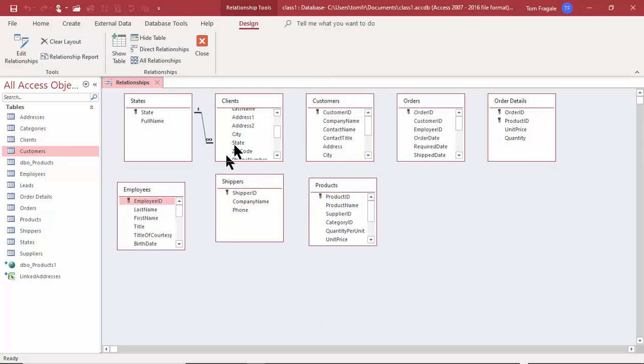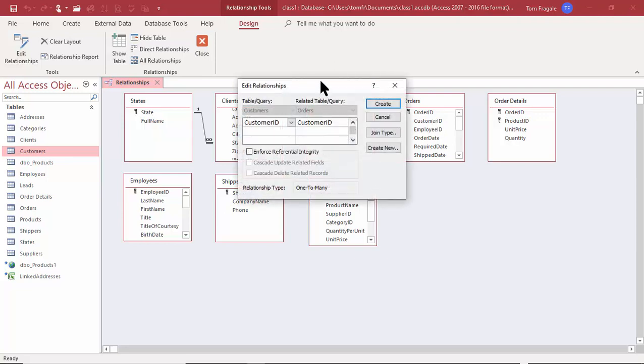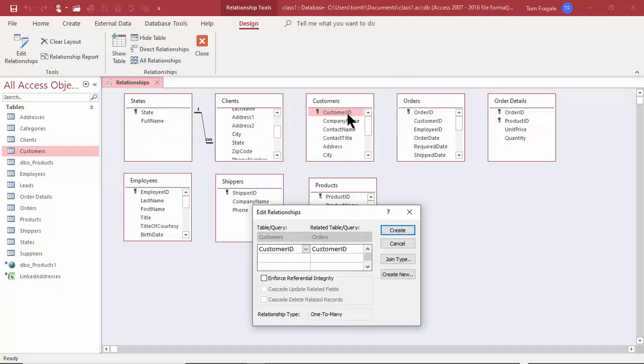So then we see the different tables. These are called field lists actually. Now when you look at the field list, the field that has that little key there is the key of that table. So watch what I'll do. I want to pick up the customer ID from the customers table and drag it to the customer ID of the orders table. I'm looking for that common field. Now, let's talk about that. They don't have to have the same field name. It's always nice when it does have the same field name, but it doesn't always work out that way in real life. But they have to have the same data type for it to work.